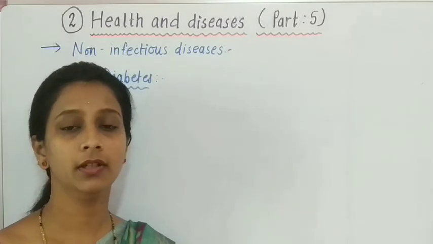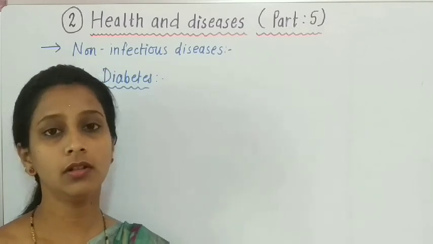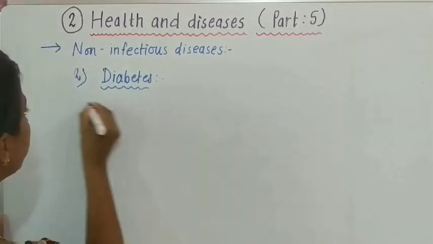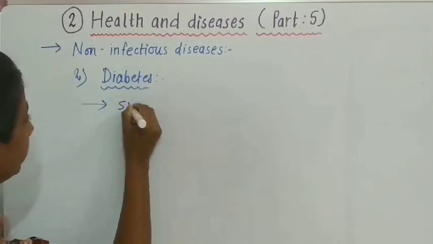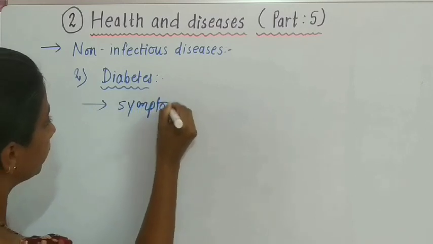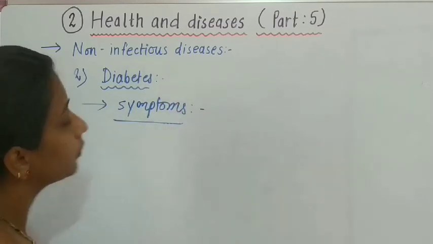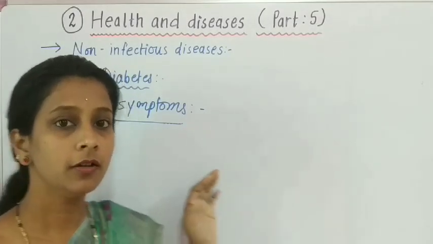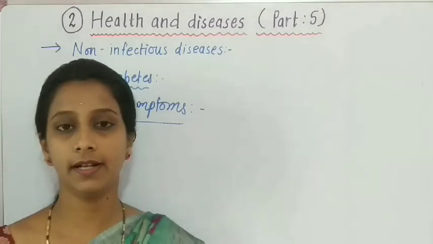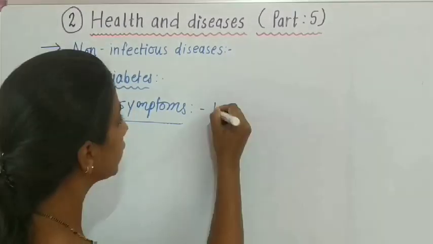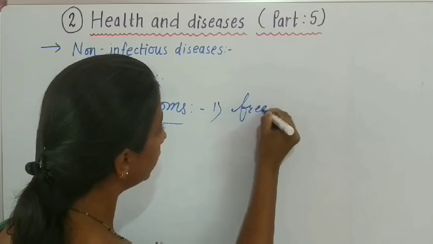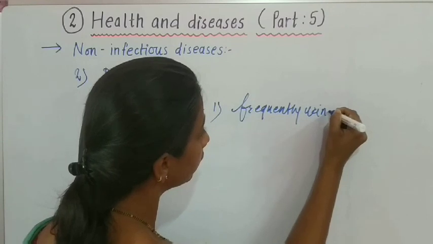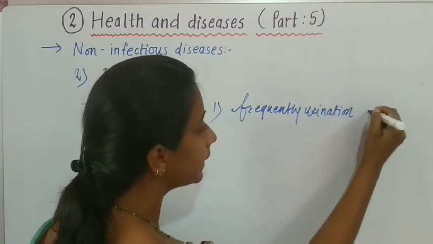That is what happens in patients of diabetes. Now students, there are several symptoms for this disease. We will see those symptoms. So students, in the earlier stages, when a person is detected as suffering from diabetes, at that time frequent urination takes place at night time.